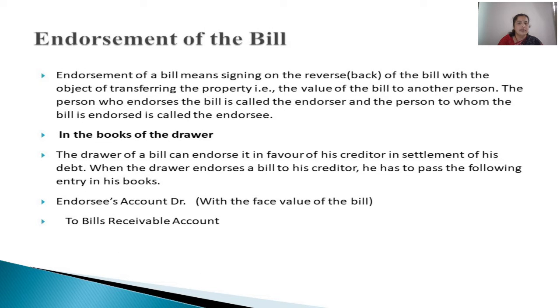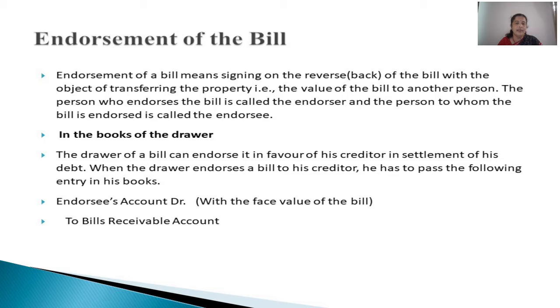What is this endorsement of the bill? Sometimes what happens is the drawer of the bill, after receiving acceptance on the bill from the drawee, will be keeping that bill with him. But sometimes he has to settle a debt which is due by him to his creditor. Creditor means the person who has given loans to the drawer. Maybe he has purchased goods from that creditor on credit, and he has to settle the amount to his creditor.